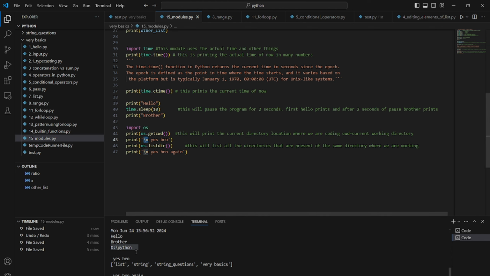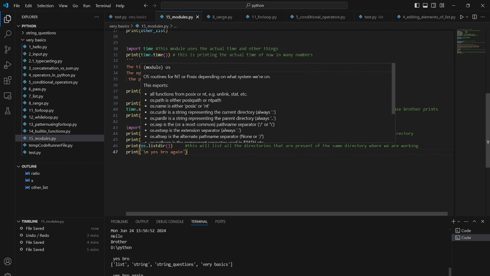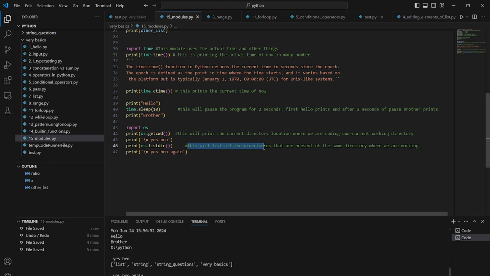Then I just printed in the next line, which is just to skip some lines. And os.listdir will list all the directories present in the same directory we are working in. Whatever directory we are working in, it will print everything inside that directory. Again, the blank print is just for fun.